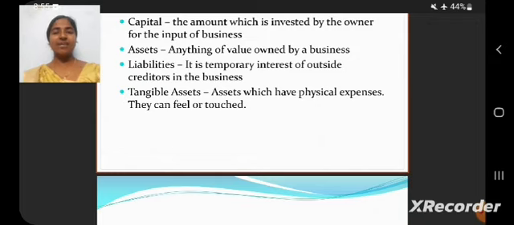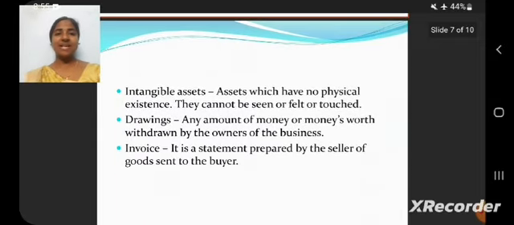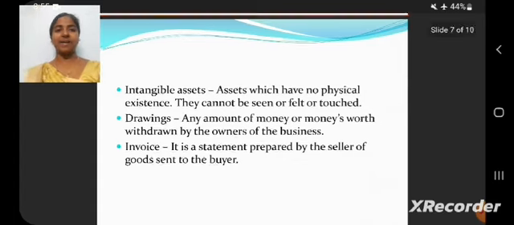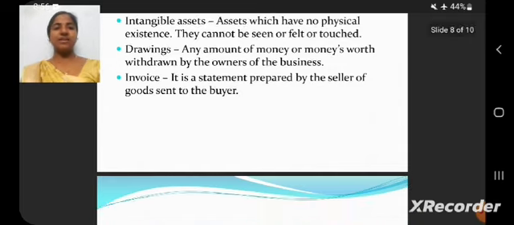We can say tangible assets like furniture, plant and machinery, land and building, which are called fixed assets, are called tangible assets. Next one is intangible asset. Intangible asset has no physical existence. It cannot be felt, seen or touched. Examples of intangible assets are goodwill, patent, copyright, etc. Next one is drawings, which we saw already. Drawing is the amount withdrawn by the owner for his or her personal or official use. We can call the personal use drawings and the official use cash.